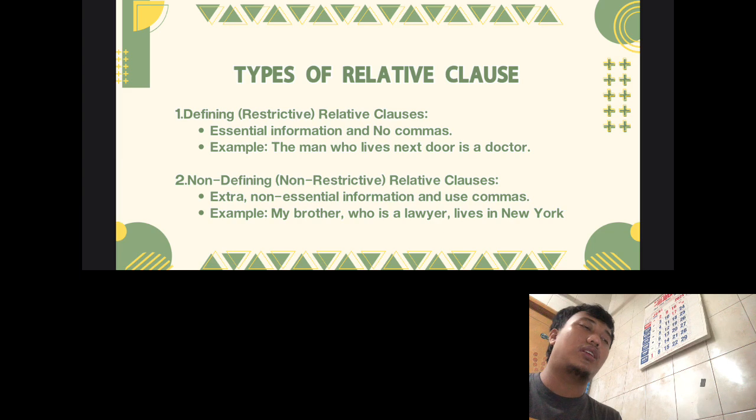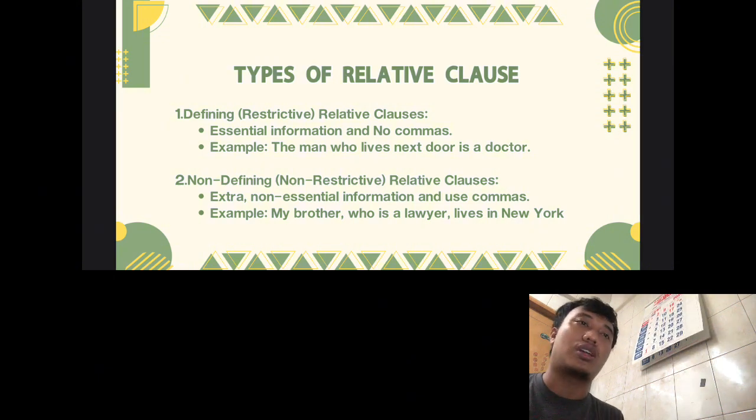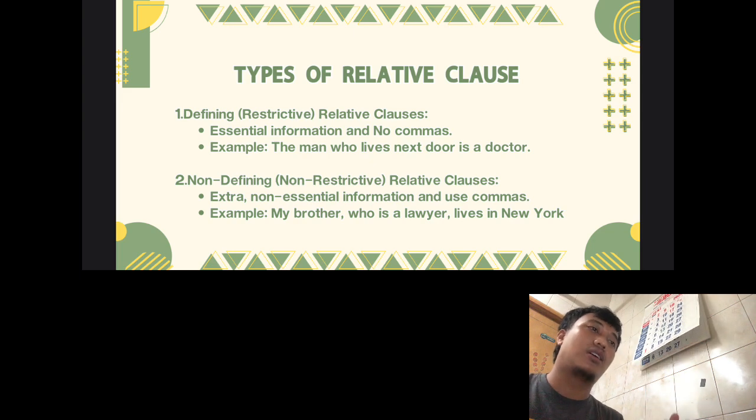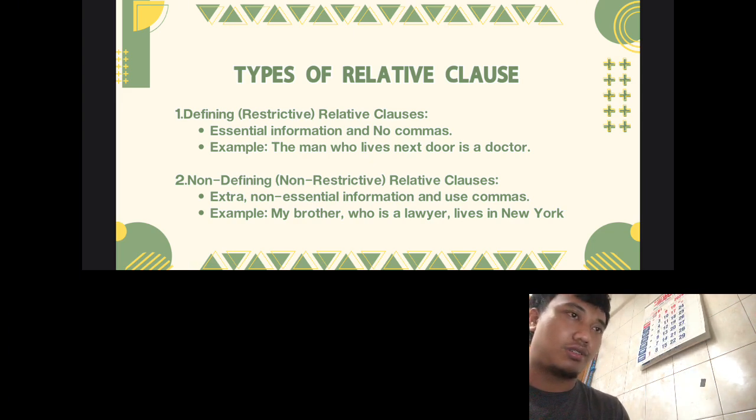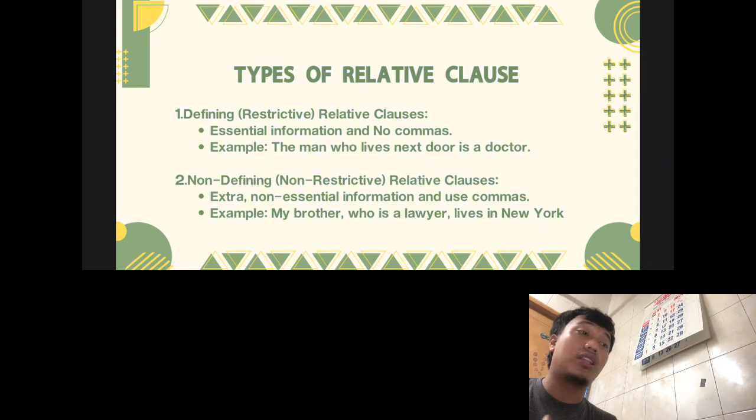For defining clauses, the point is that they carry essential information and use no comma. So it's hard to separate them, but you have to know the context. For example, "The man who lives next door is a doctor." The regular sentences are "The man next door" and "The man is a doctor." So they can be combined into one sentence with who as the relative pronoun.